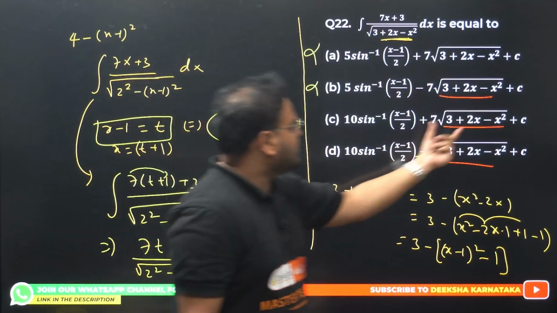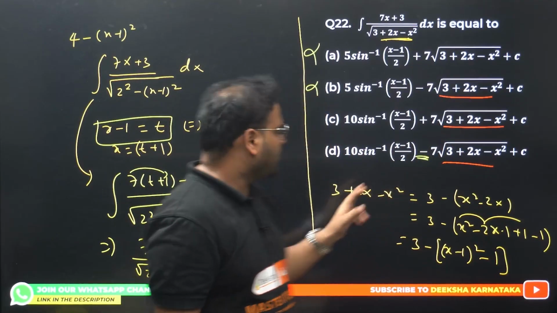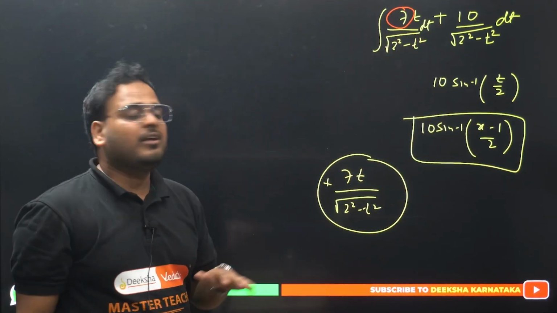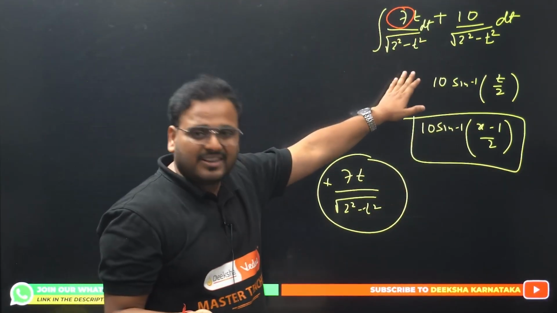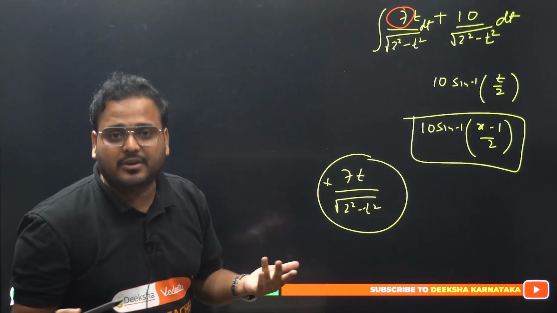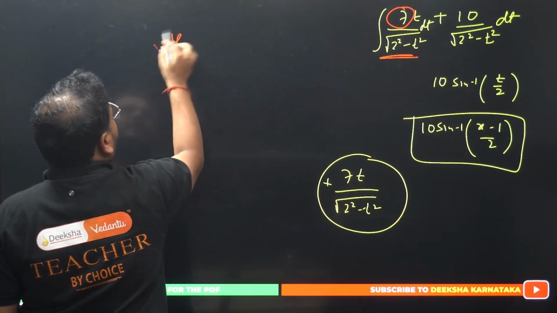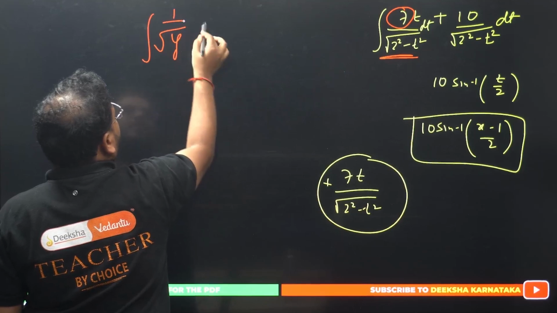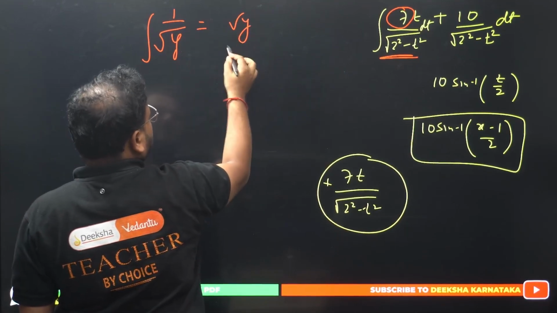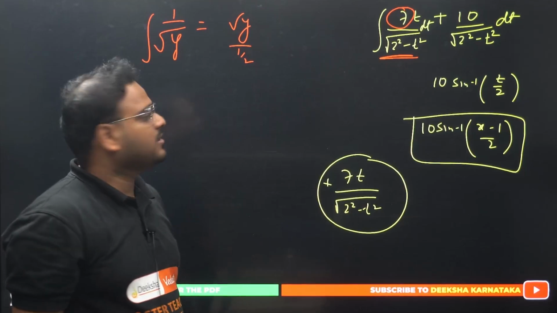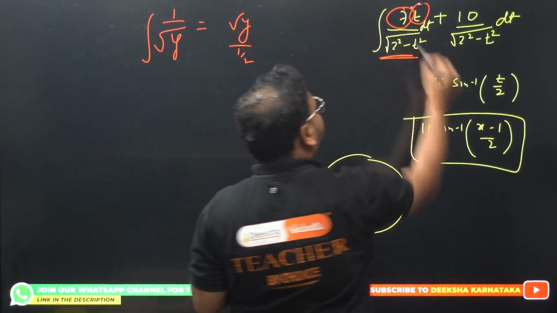Okay. Now this is same. The 7 coefficient is also same. Of course, we are also getting 7 here. You are also getting 7 here. Then why are we not worried about this integration? Because we have to look for the sign over here. Whatever this is, let's call this variable y. Integration of 1 by root y is what? Is root y, of course, by 1 by 2 will come. Yeah, that's it. So that part will be counted with the help of t, don't worry.